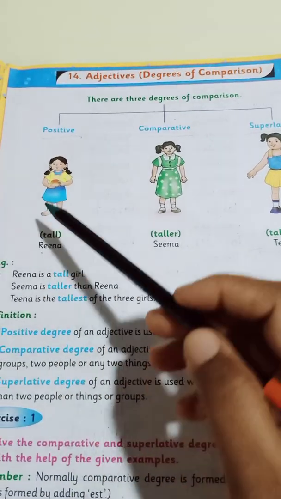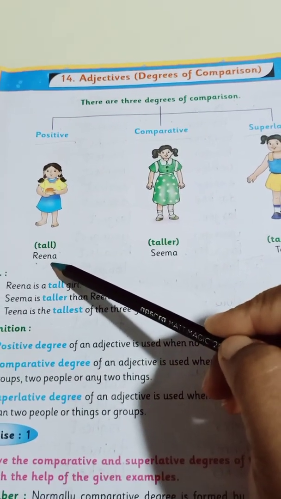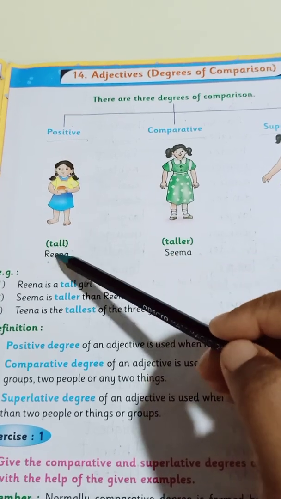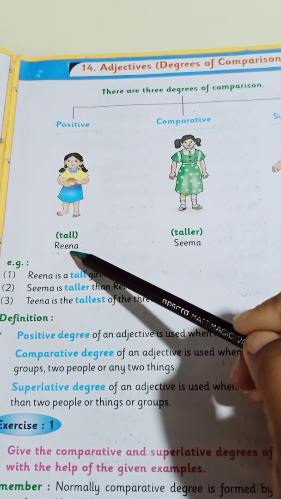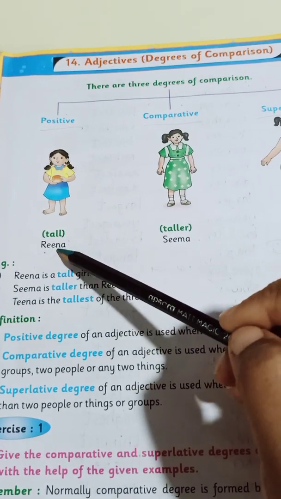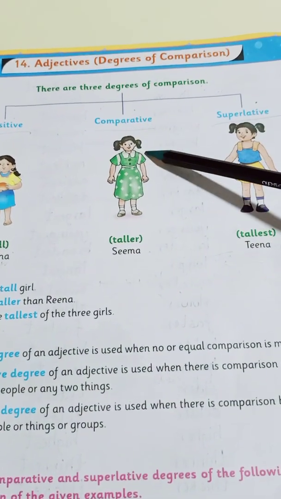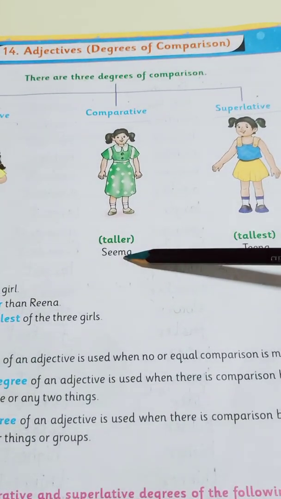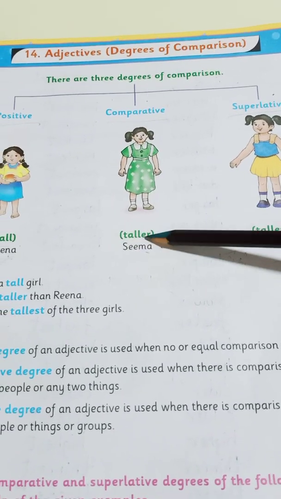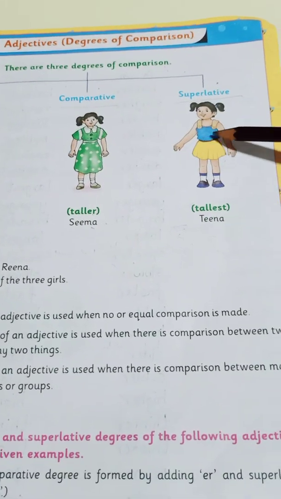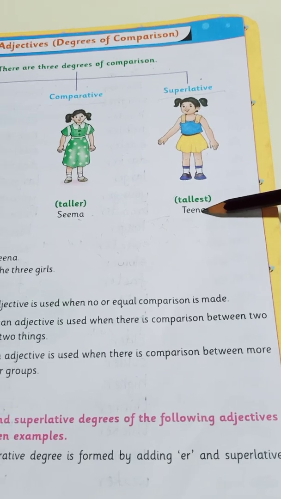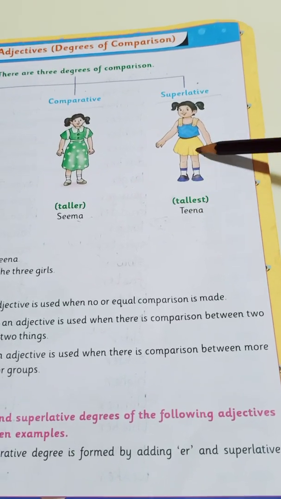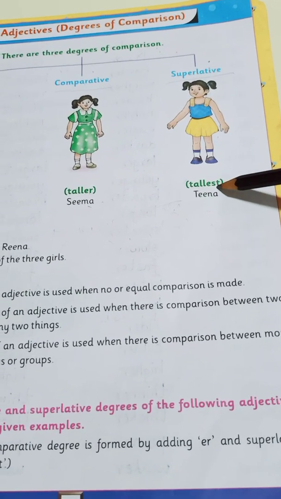In the first picture, the name of the girl is Reena. She is tall. In the second picture, the girl's name is Seema and she is taller. In the third picture, the girl's name is Tina and she is the tallest.